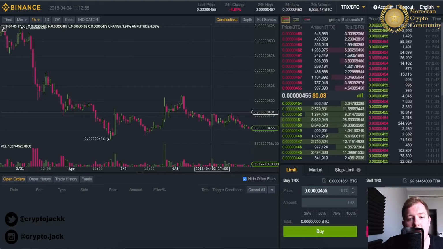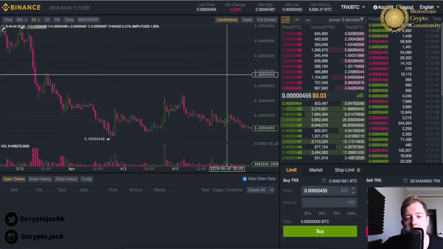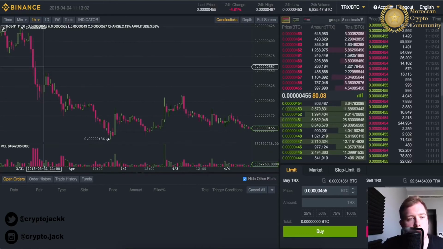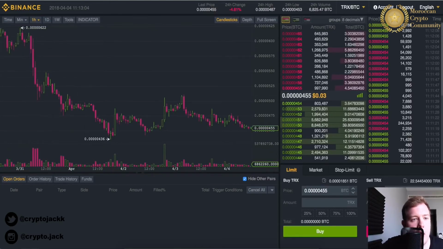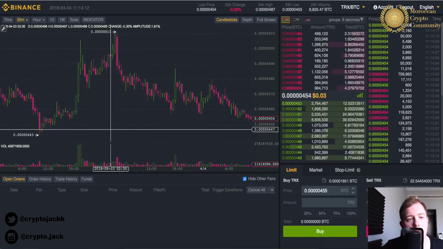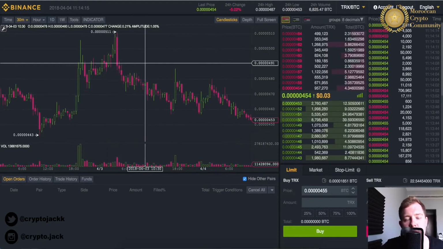Basically, having a look at it, we can see that it is down 4.81% on the 24-hour. The lowest point here was at 436 Satoshis and the highest point was up here at around 622 Satoshis. If we go ahead and have a look at the 30-minute chart, that may give us a better indication. On the 30-minute chart, we can see that the low was around 443 and the high was 511.